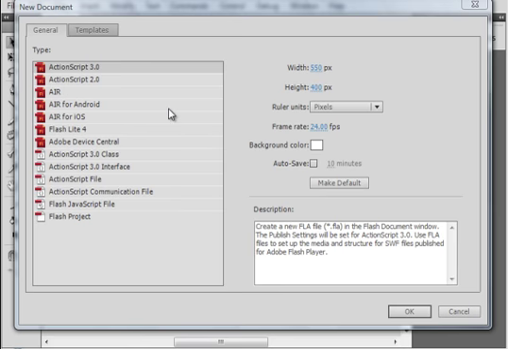Welcome to Flash Tutorial 78, Animated Ferris Wheel. I'm starting a new FLA, keeping my default settings.